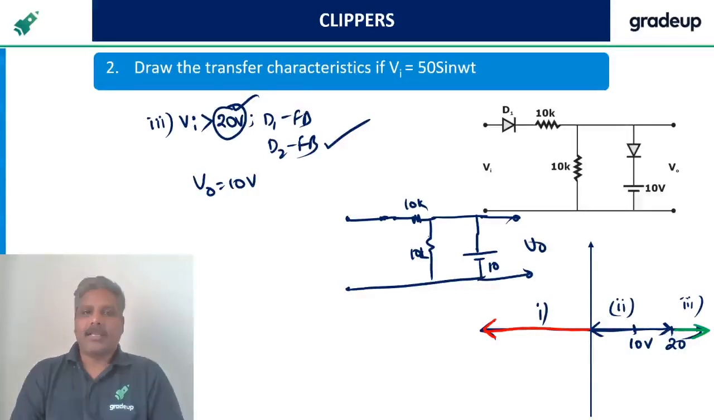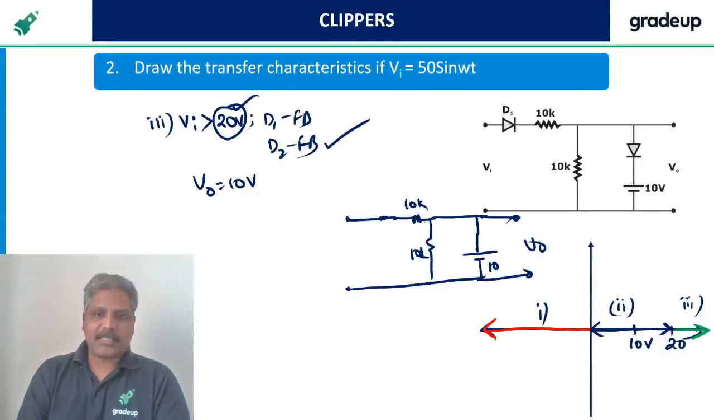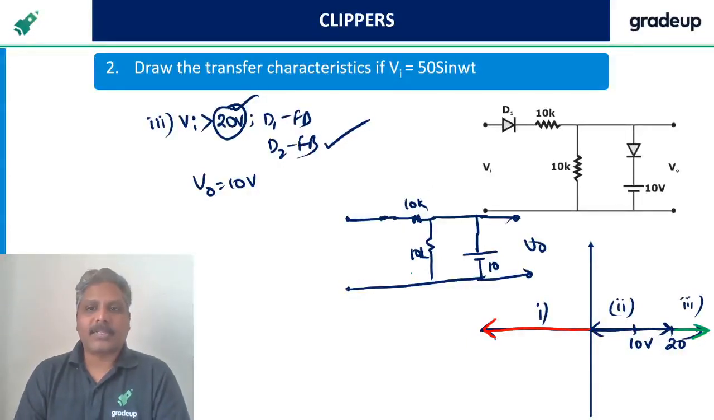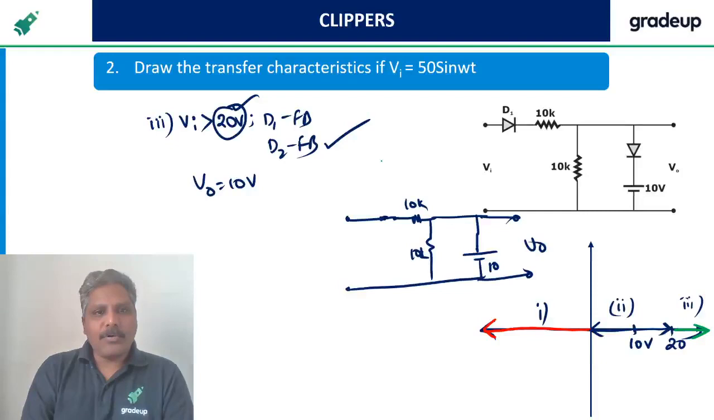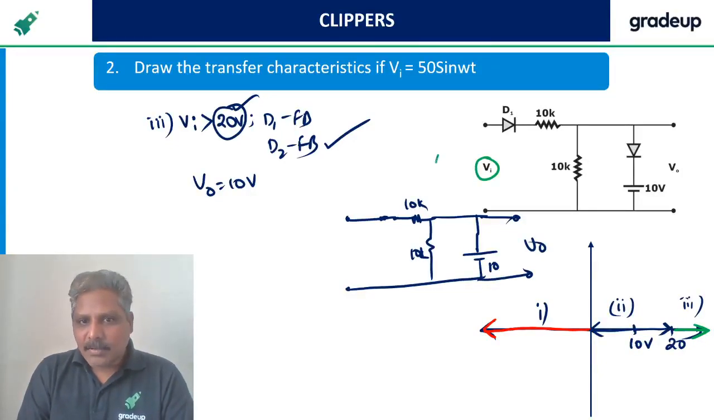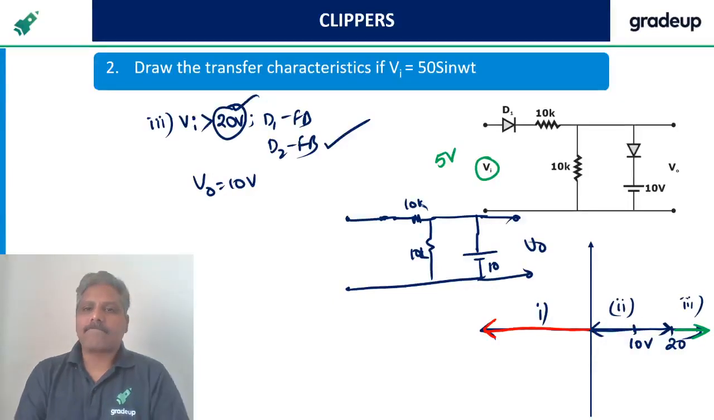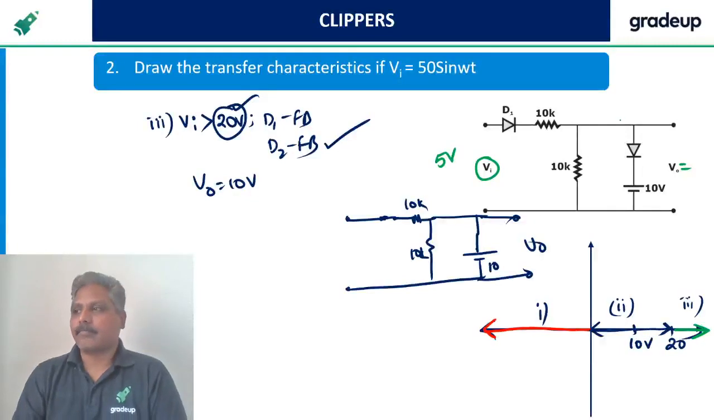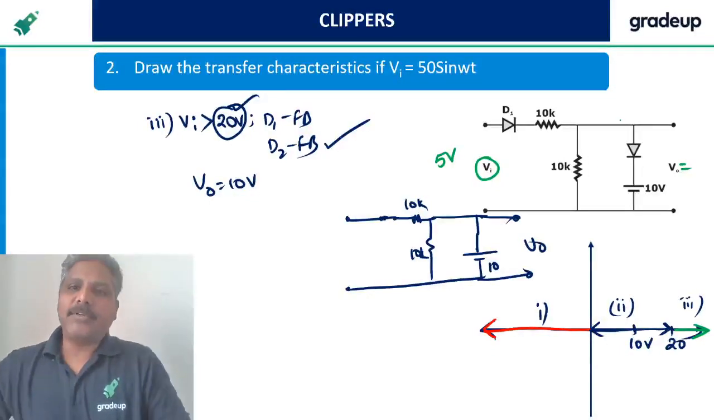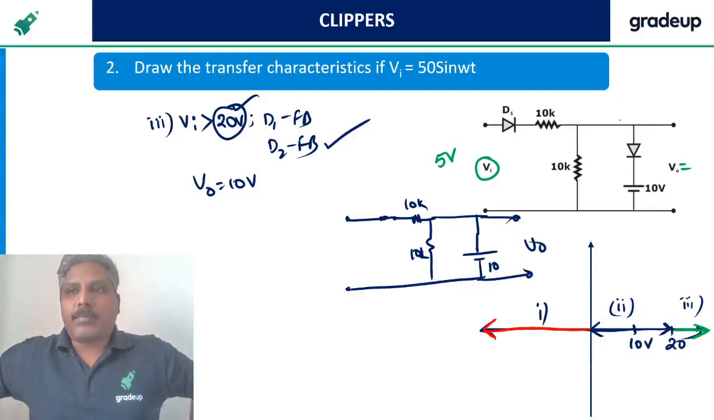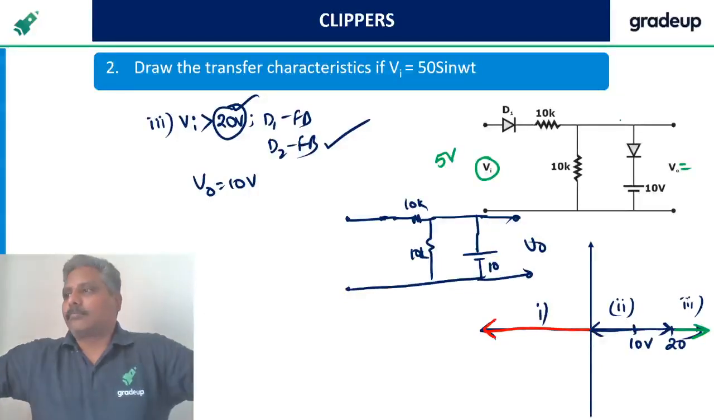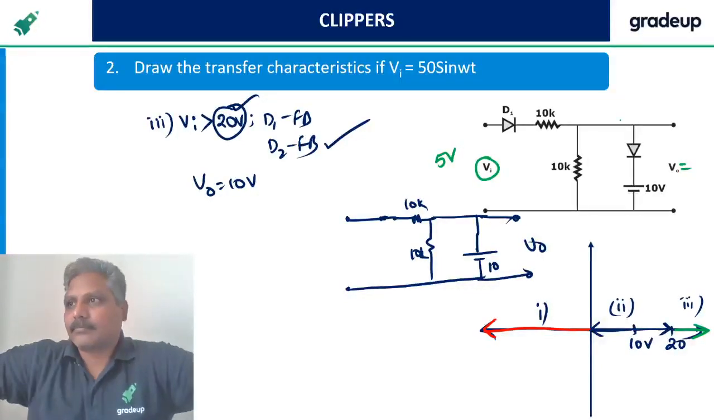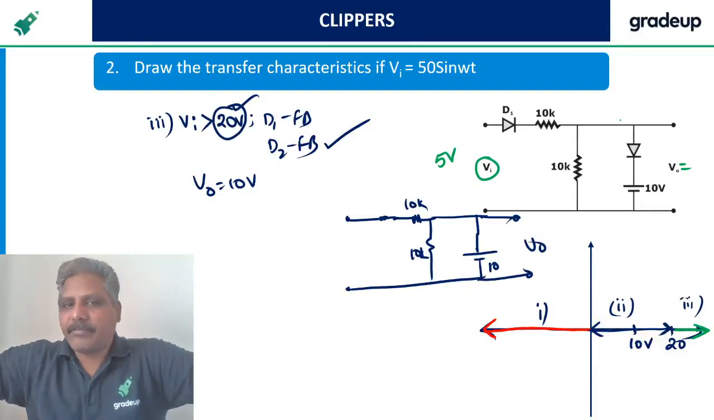Shall I ask you a question on this now, guys? Suppose the input is 5 volts, I applied some value, 5 volts is applied. Tell me what the output is. Come on guys, if I apply 5 volts, what is the output? Make it faster. Tell me what the output is if the input is 5 volts.